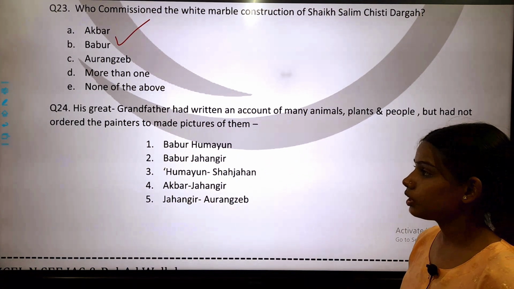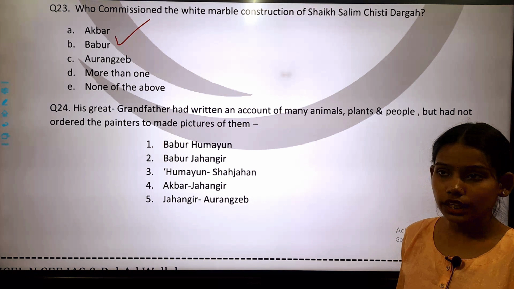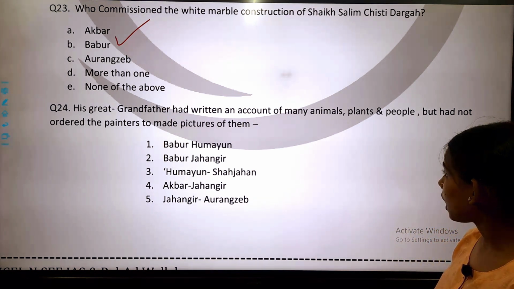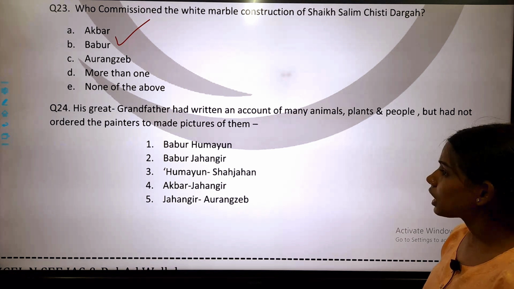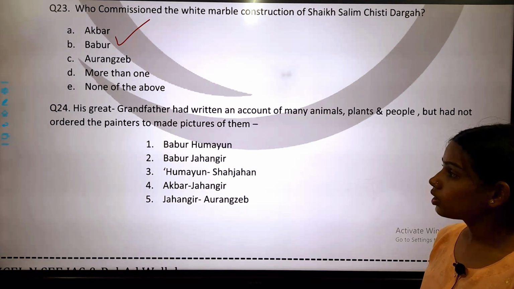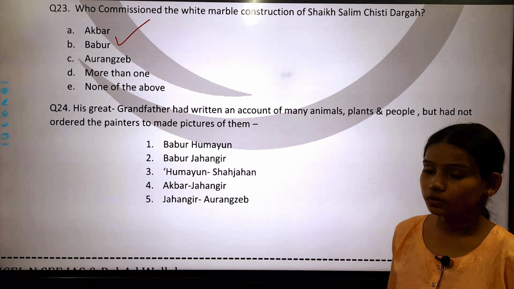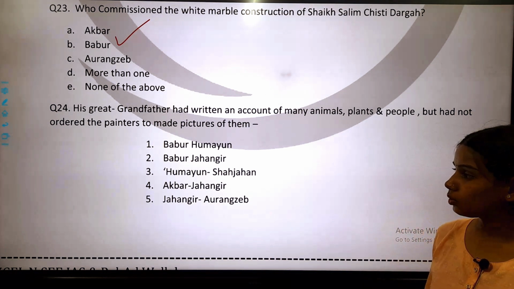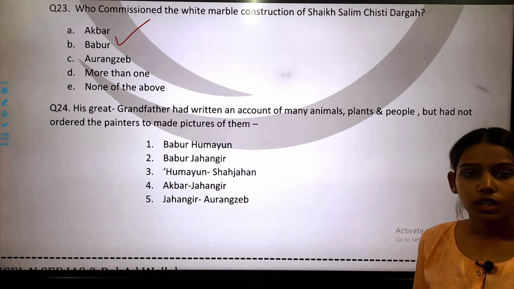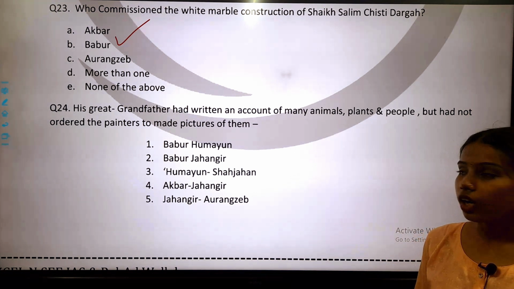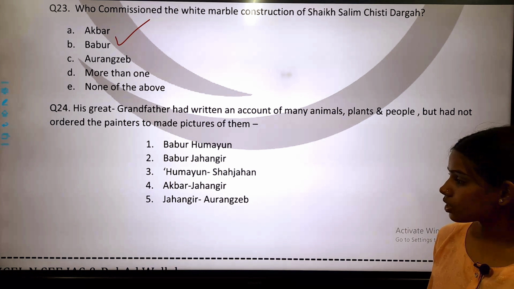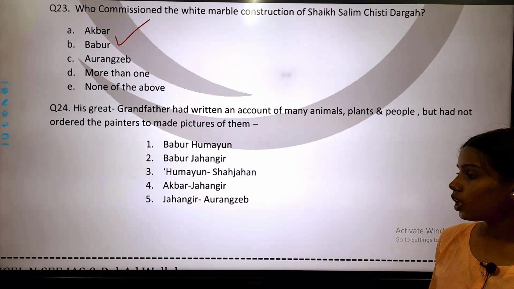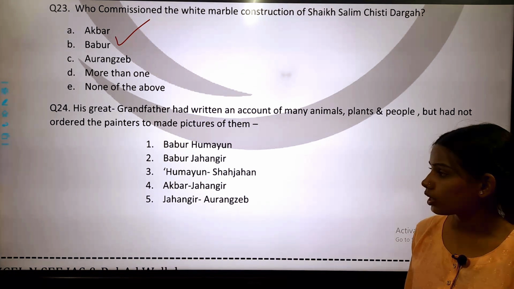Question number 25 is, his great grandfather had written an account of many animals, plants and people, but had not ordered the painters to make pictures of them. Option A is Babur, Humayun. Option B is Babur, Jahangir. Option C is Humayun, Shah Jahan. Option 4 is Akbar, Jahangir. And option 5 is Jahangir and Aurangzeb.